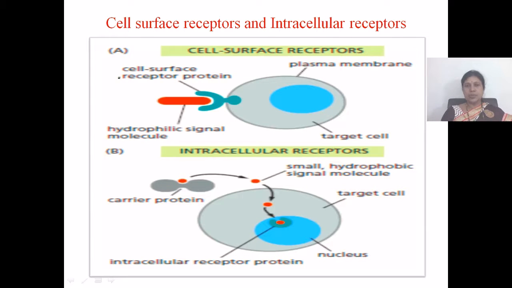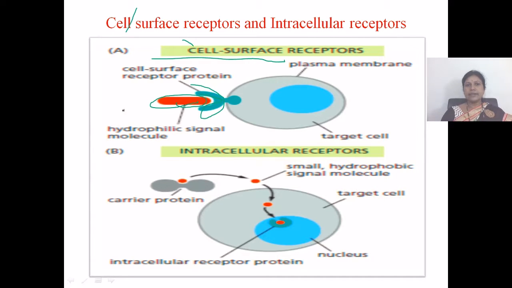This image shows cell surface receptors as well as intracellular receptors. So here the first image is cell surface receptors. Here we can see this is a hydrophilic signal molecule, and this is a cell surface receptor protein.